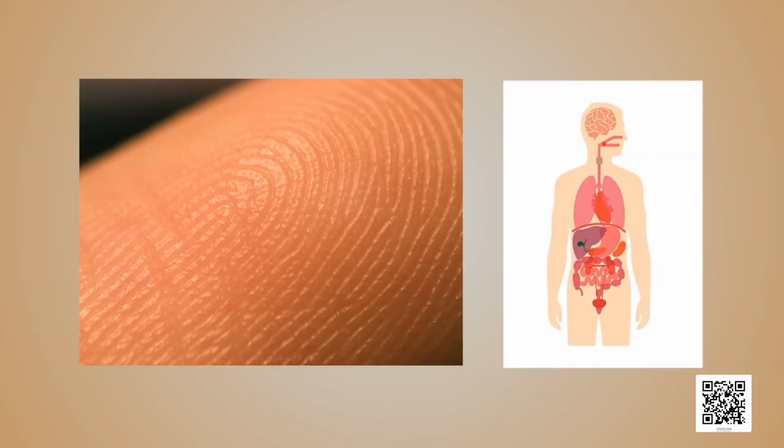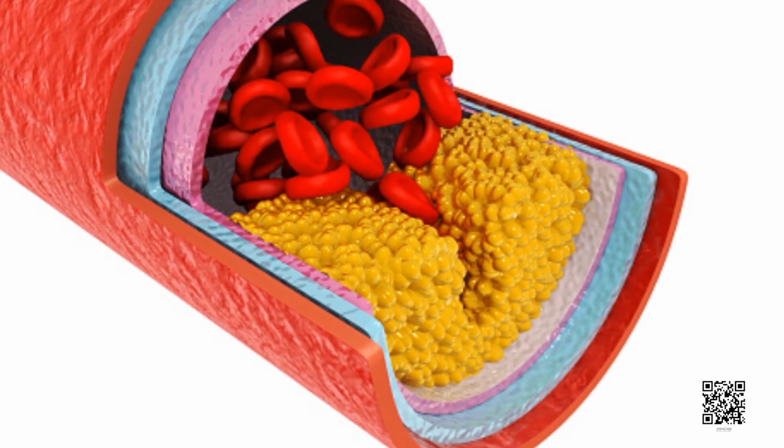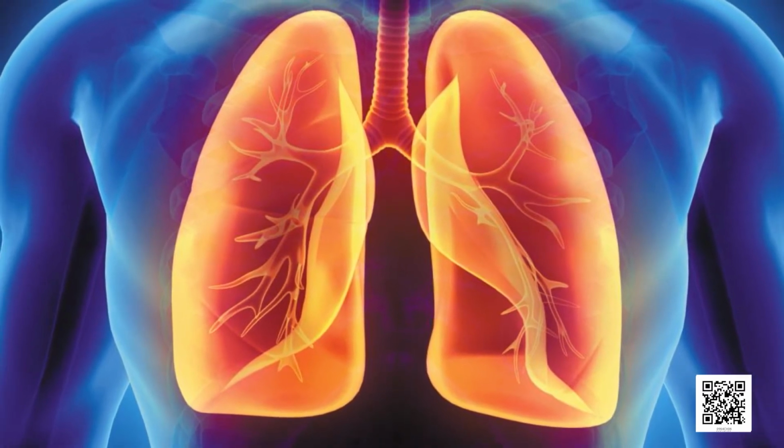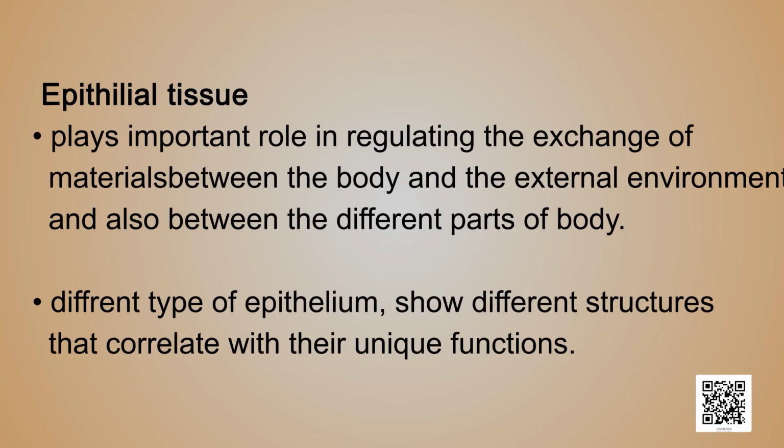The skin, the lining of the mouth, the lining of blood vessels, lung alveoli, and kidney tubules are all made up of epithelial tissue. The permeability of the cells of this tissue plays an important role in regulating the exchange of materials between the body and the external environment, and also between different parts of the body. Different types of epithelia show differing structures that correlate with their unique functions.